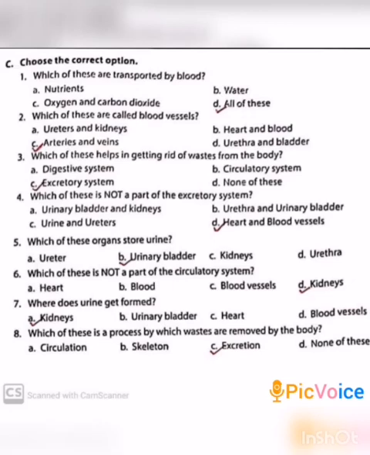Next, eighth one. Which of these is a process by which wastes are removed by the body? A. Circulation, B. Skeleton, C. Excretion, and D. None of these. The answer is C. Excretion.